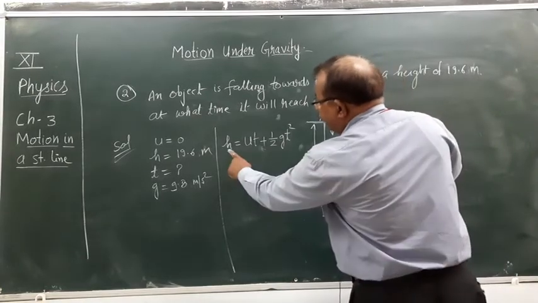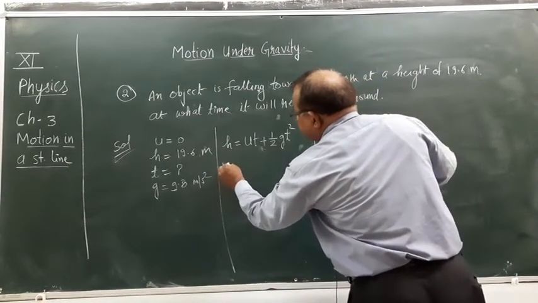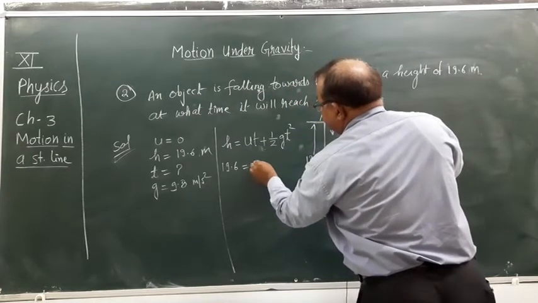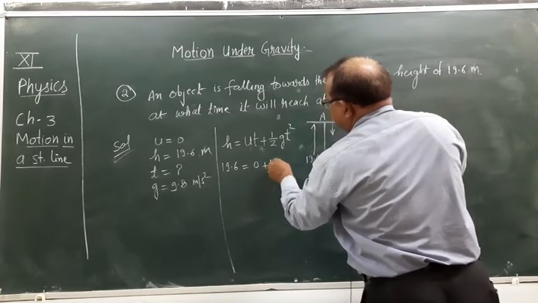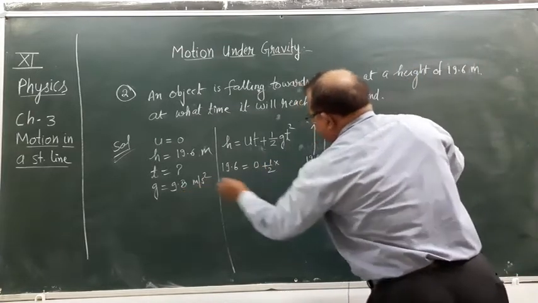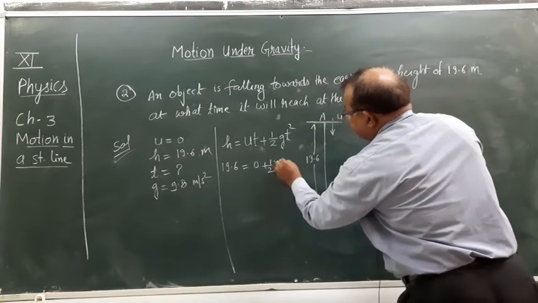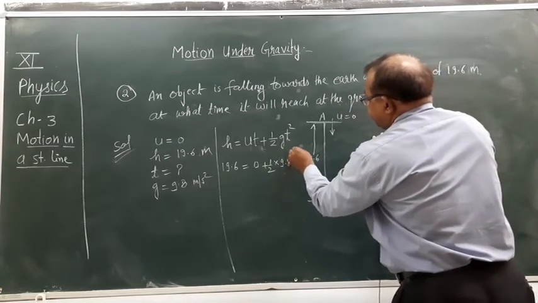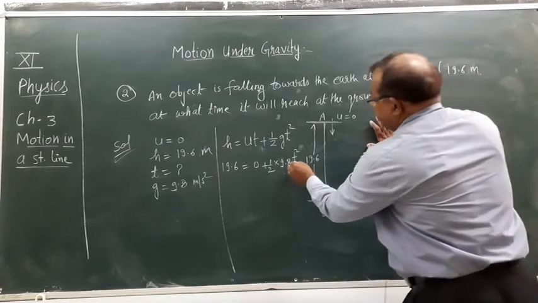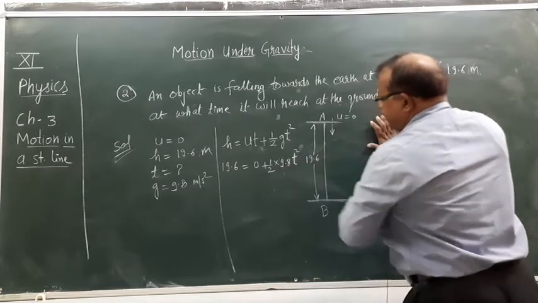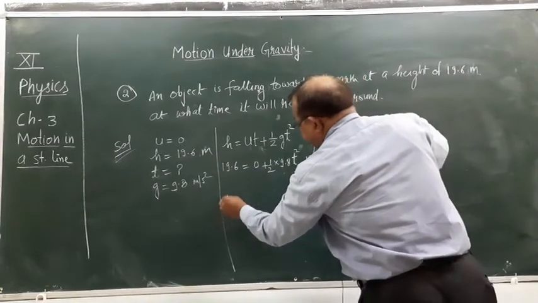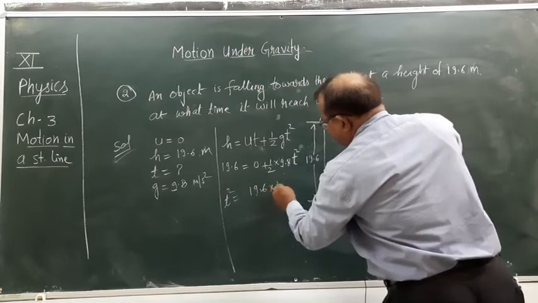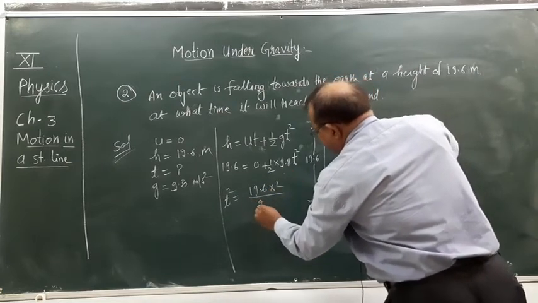Plus sign should be here because the direction of g and the direction of velocity, or we can say the direction of motion, both are the same. Putting all values, what is h? 19.6. What is u? u is 0. So this will be 0, plus 1 by 2, the value of g is 9.8, and t square. Clear? Now find this value. So t square equals to 19.6 into 2, dividing by 9.8.